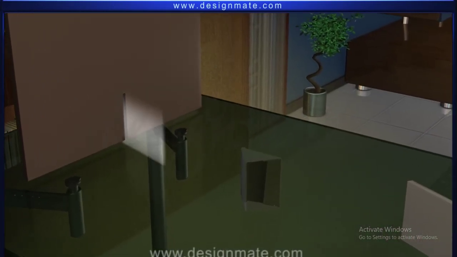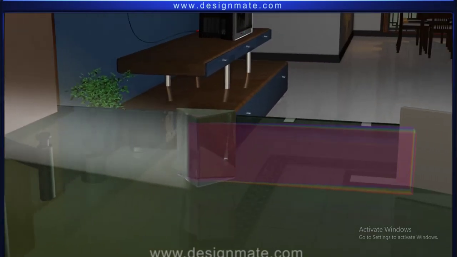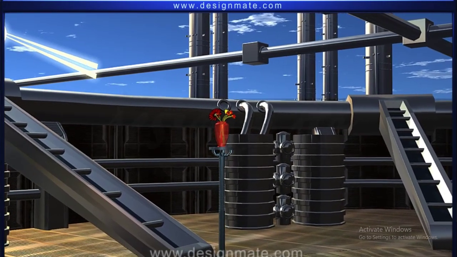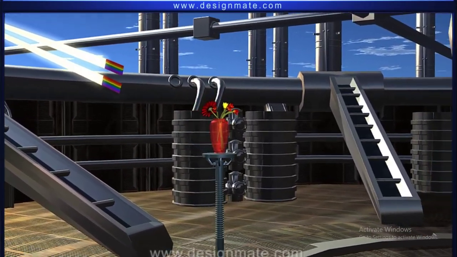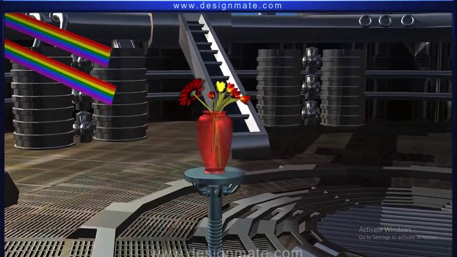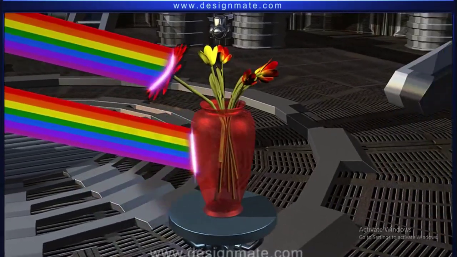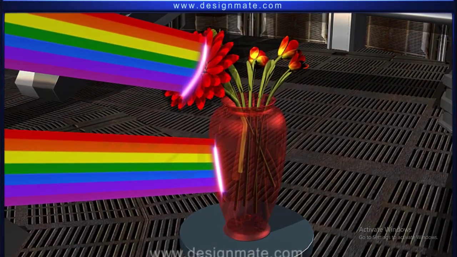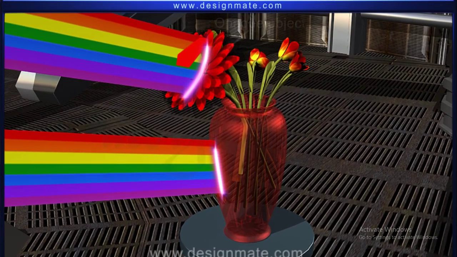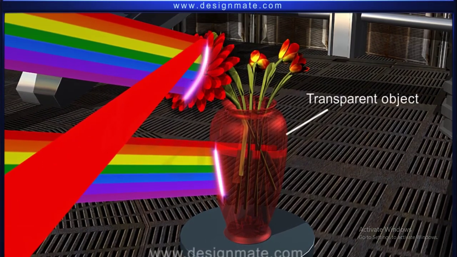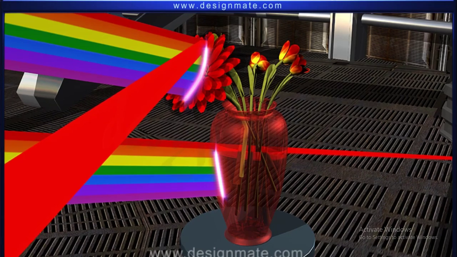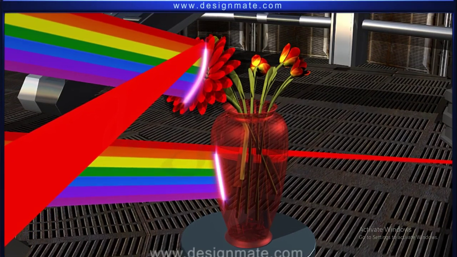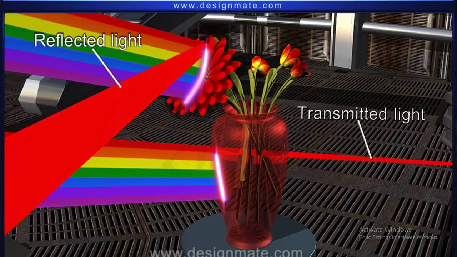We know that white light originating from the sun consists of 7 colors. When such a light falls on an object, some of its constituent colors may get absorbed by the object. The colors that do not get absorbed are reflected in the case of opaque objects and transmitted in the case of transparent objects. The object appears to have the same color as the color that it reflects or transmits.